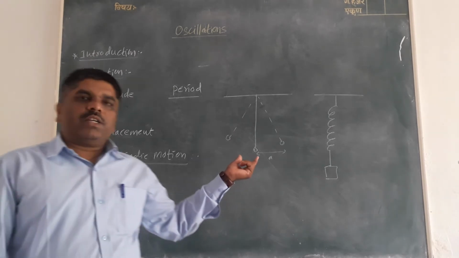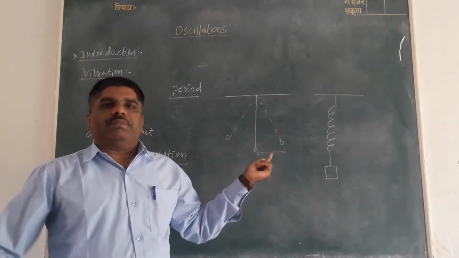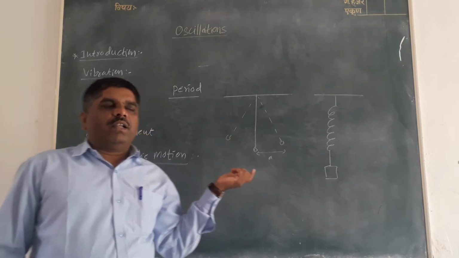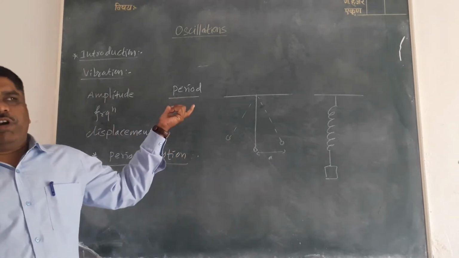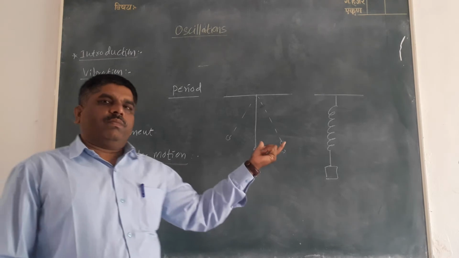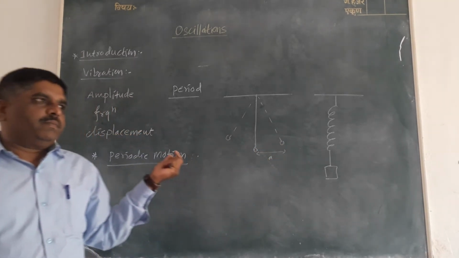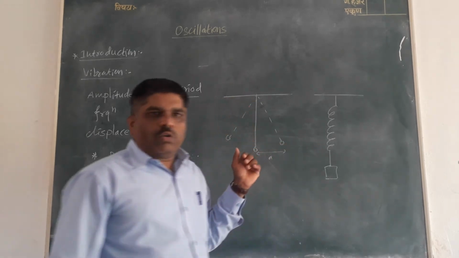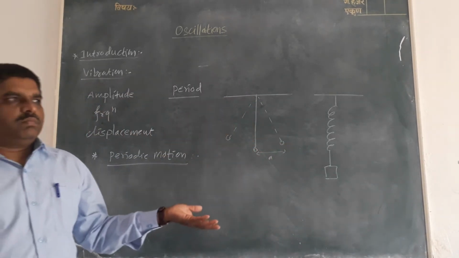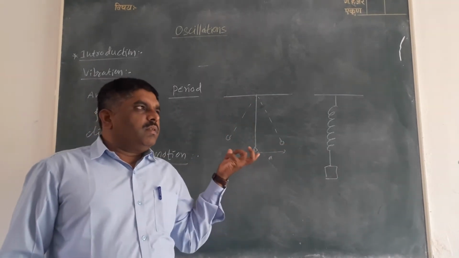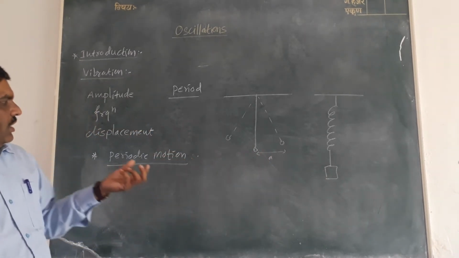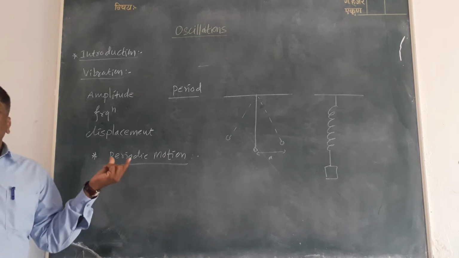The time taken to complete one oscillation by the particle is called period or periodic time. And when the motion of a body is to and fro or up and down in regular intervals of time, that motion is called periodic motion.